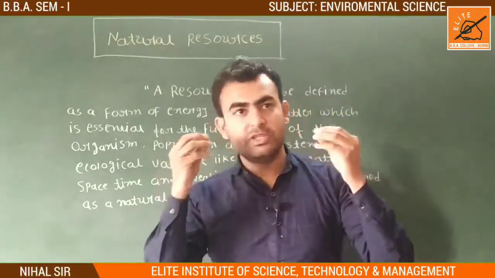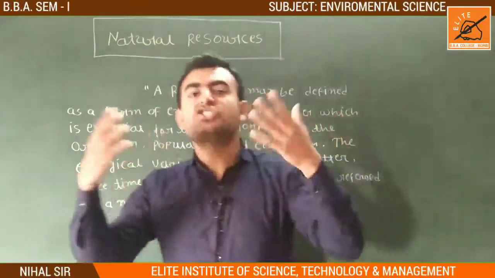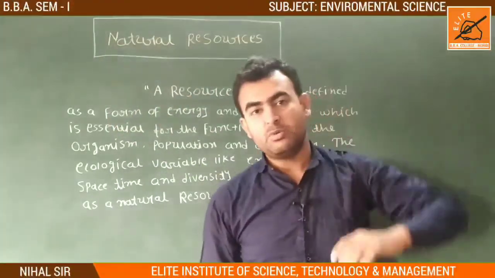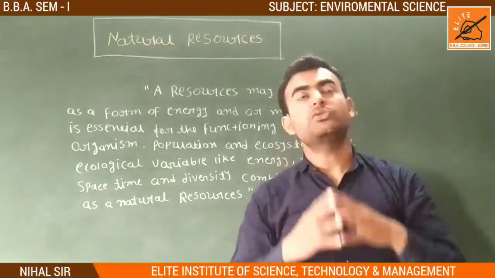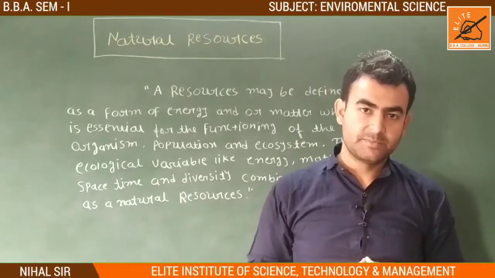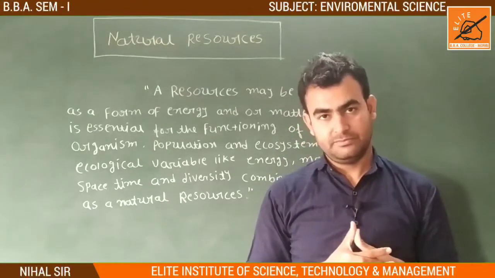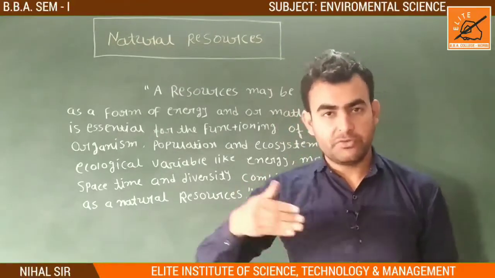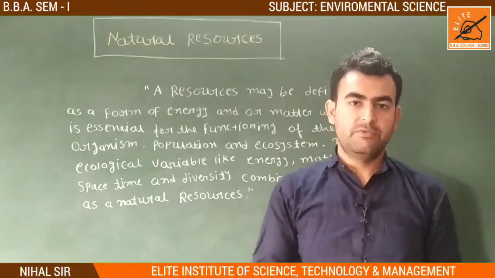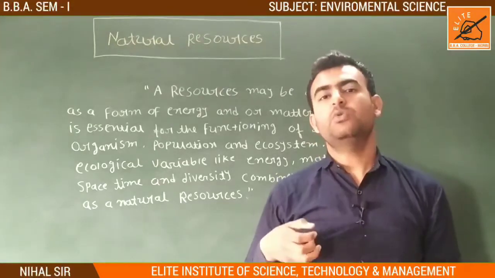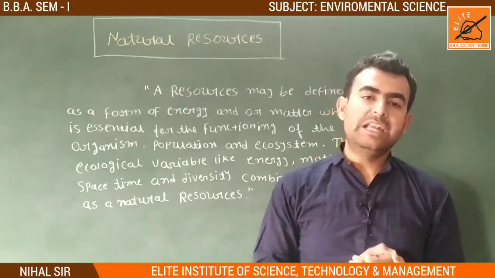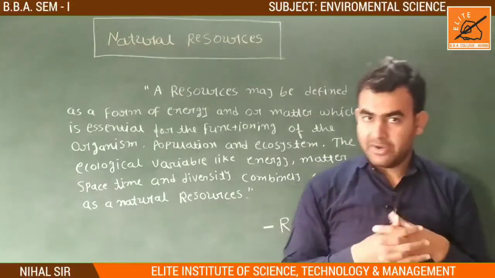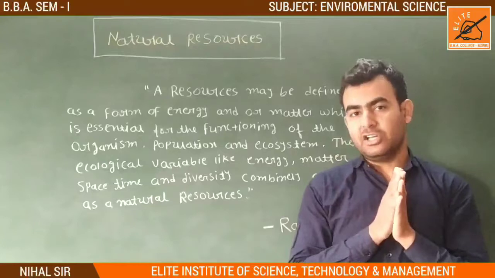There we get different kinds of other planets, stars, the ozone layer, different layers of the atmosphere. It is also a natural resource. If we drill, we get different kinds of mines, soil, and rock. It is also a natural resource. I hope you all understand well what natural resources are.